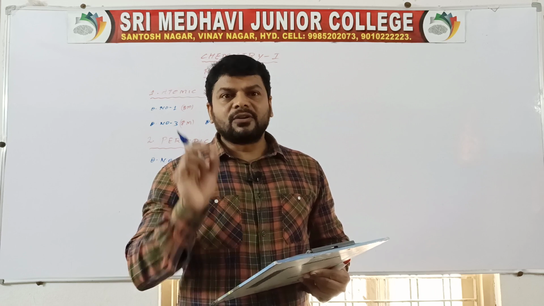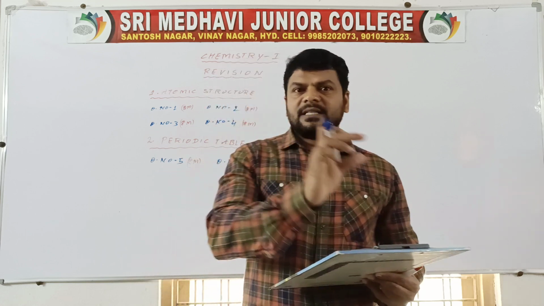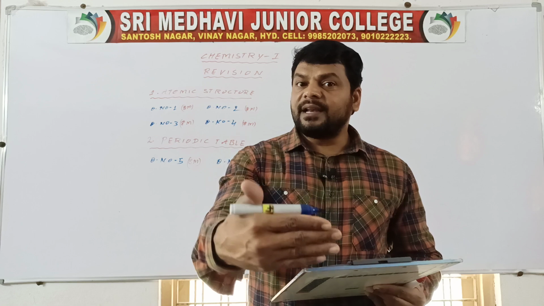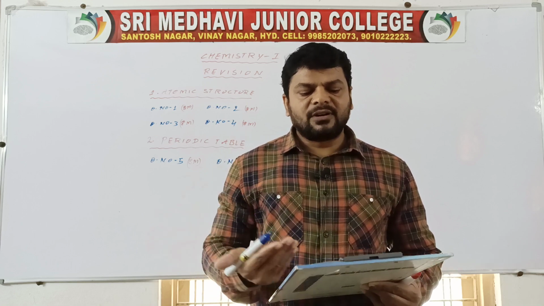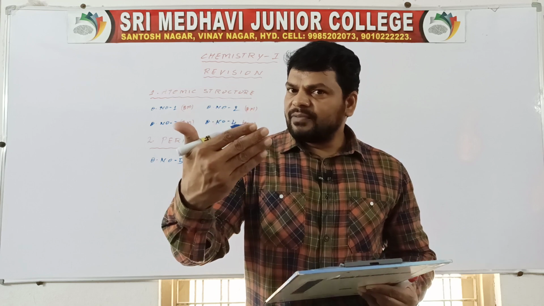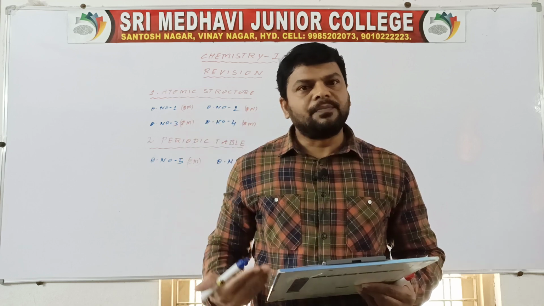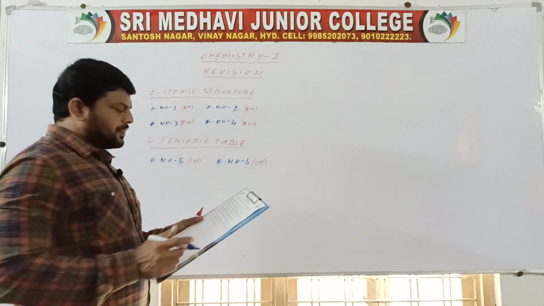Next, electronegativity. These two: first you have to write the definition of ionization potential, then how it varies in a group and in a period. Then you go for electronegativity. What is the definition of electronegativity, and then how it varies in a period and in a group you have to write. So this is also an 8 marks question.